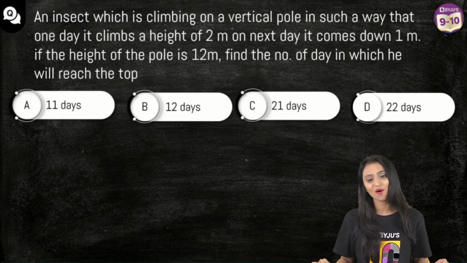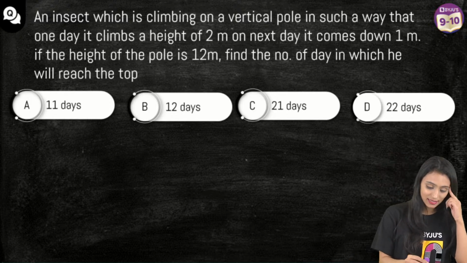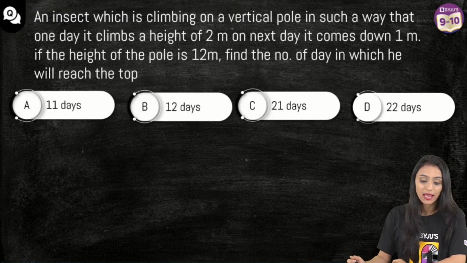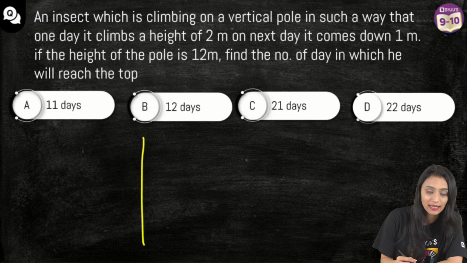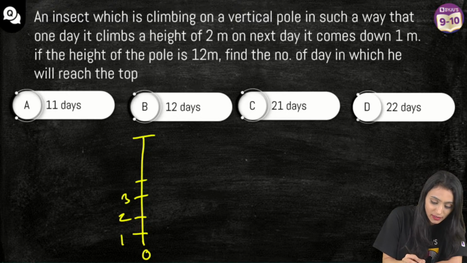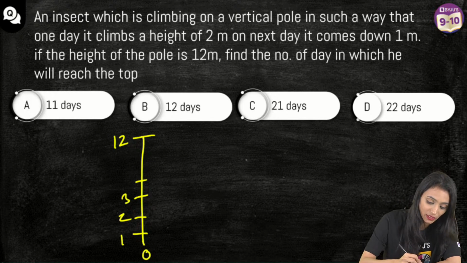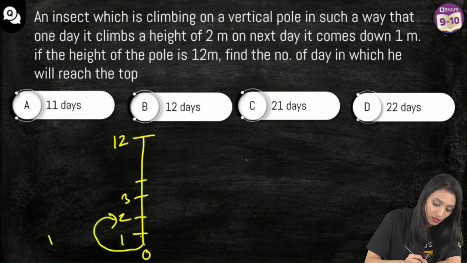B, C. I can see all the answers here. Some are saying B, some are saying C, some are saying D also. What is the answer actually? Okay, let's understand this. Let's try solving this question. It's a vertical pole, right? Height of the pole is 12 meters. So let's say this is 0, okay? 1, 2, 3, 4 and so on up till 12. That's the height of the pole. Now the insect climbs on a vertical pole in such a way that on one day it climbs a height of 2 meters. On day 1 it climbs a height of 2 meters. This happens on day 1.